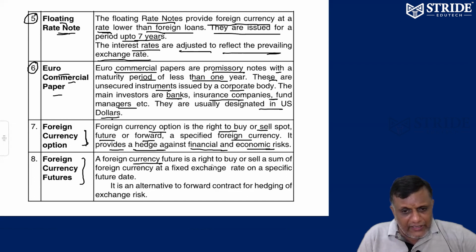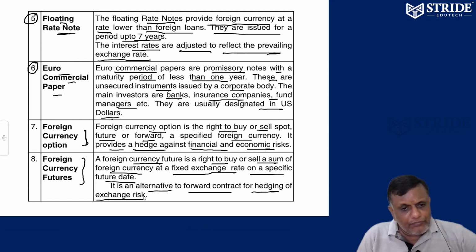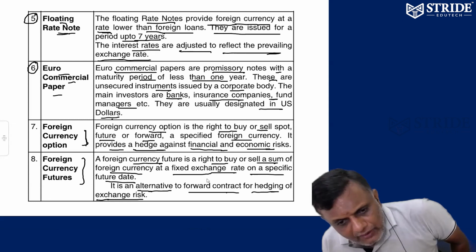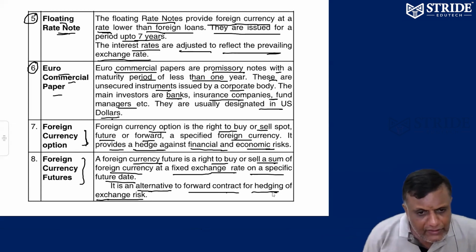What is a foreign currency future? A foreign currency future is a right to buy or a right to sell a sum of foreign currency at a fixed exchange rate on a specific future date. It is an alternative to a forward contract for hedging of exchange rate risk. That's it. What do you mean by this? It is an alternative to a forward contract for hedging of exchange risk.